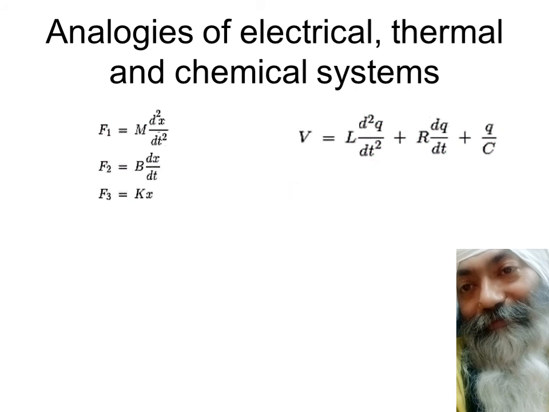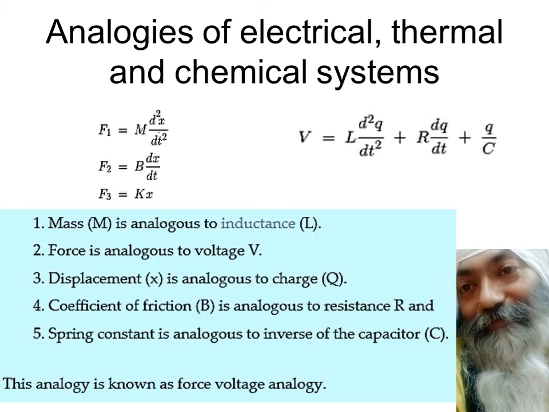Once we have established the equivalence from one system to another, then whatsoever laws are applicable in one system can be applied as such in the second system, which otherwise you might have gone for in some more complicated ways, but these laws are already known to you. You can apply them as such. So this is the advantage of going in for analogies of electrical, thermal and chemical systems. We have seen mass equivalent to inductance, force equivalent to voltage, displacement equivalent to charge, and so on. So this is known as the force voltage analogy.